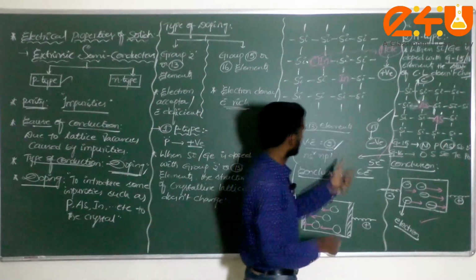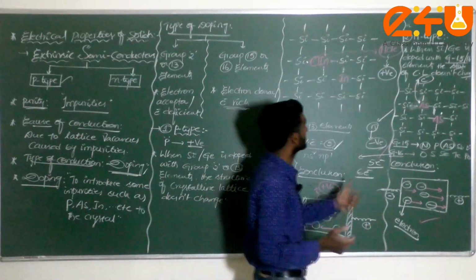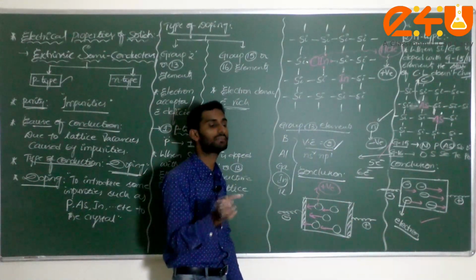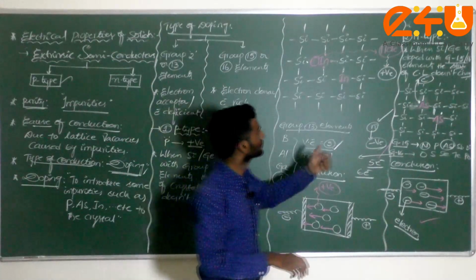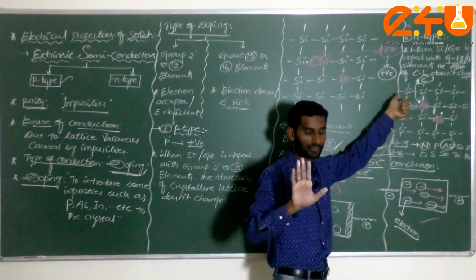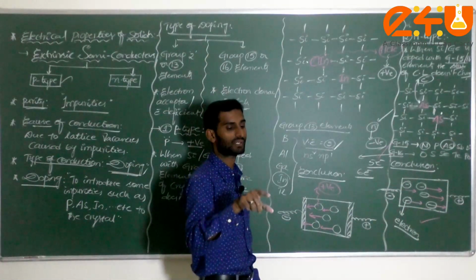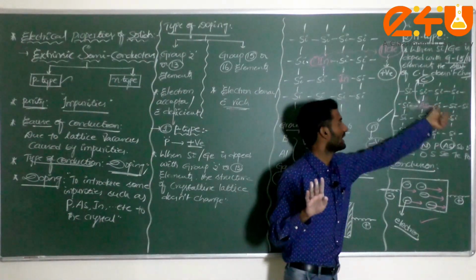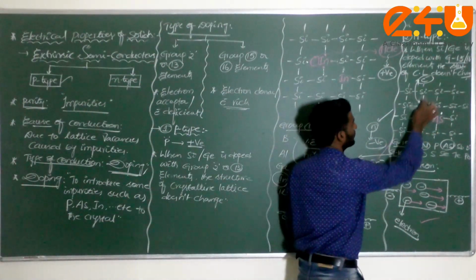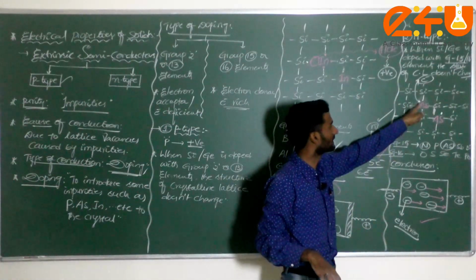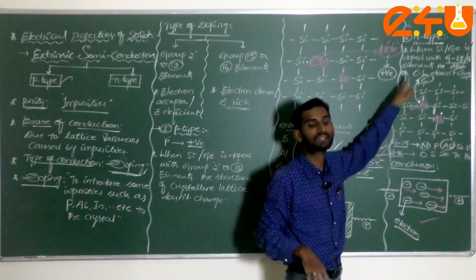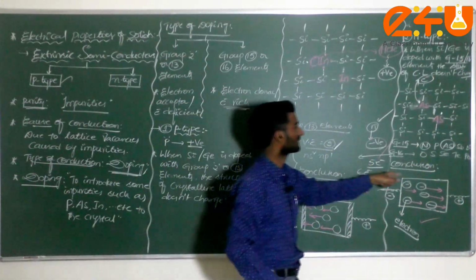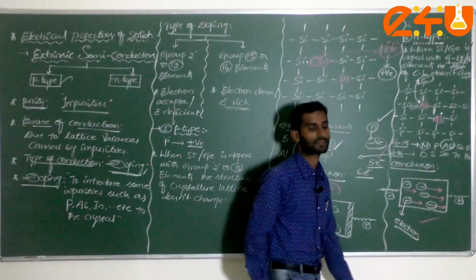Next one, if I come, this is the experiment of how it carries. Next one, n-type, what is there? Generally you are doping with group 15 or 16, introducing it into the crystalline lattice. What will happen if I consider group 15? There are 5 valence electrons. Out of those 5 valence electrons, 4 electrons are completely utilized for the formation of the normal 4 covalent bonds: 1, 2, 3, 4. And what about the 5th electron? The 5th electron is free. Because of that 5th electron only, it conducts. Such type of conductors are called n-type semiconductors, dear student.